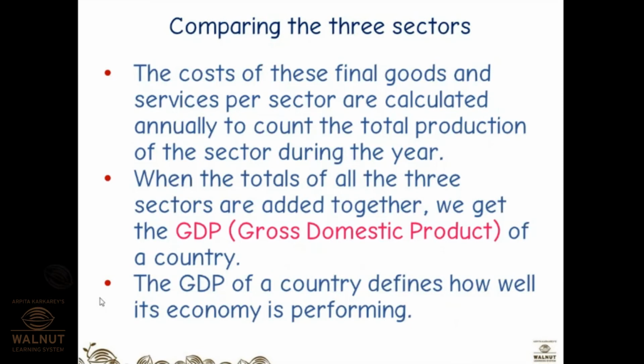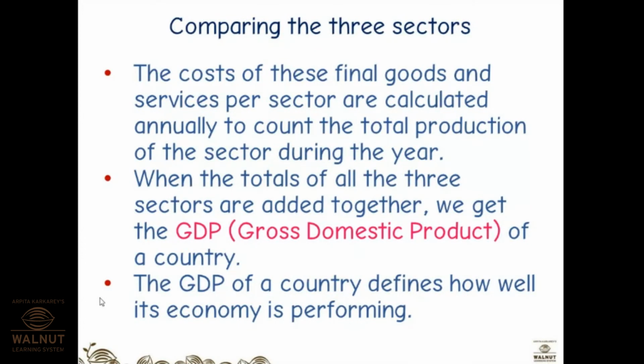The cost of these final goods and services per sector is calculated annually, to count the total production of a sector during the year. This is not about 1 kg and 1/4 kg and half kg of barfi. So here we are talking as an economy of a country. So in this way, they have to calculate the cost of final goods and services per sector. Per sector, primary how much they require, then secondary how much they require, tertiary how much they require.